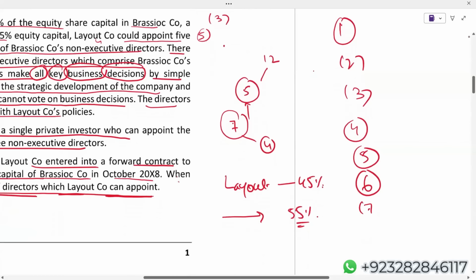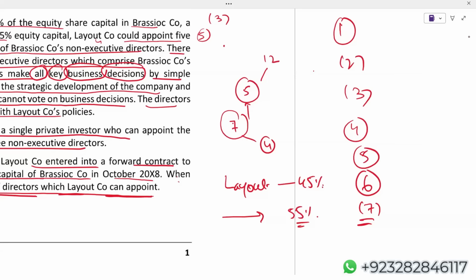Another point: Layout can acquire an additional 10% equity in Brasco, but they are not acquiring it at December X7. If they acquire, they will acquire after December X7. So they're not acquiring at December X7. So by looking at all these points, we are deciding that Layout does not have control in Brasco company.